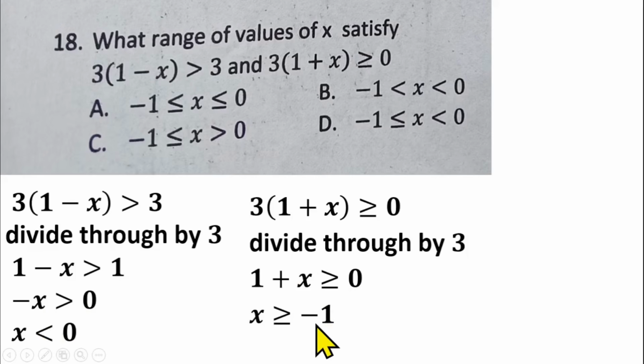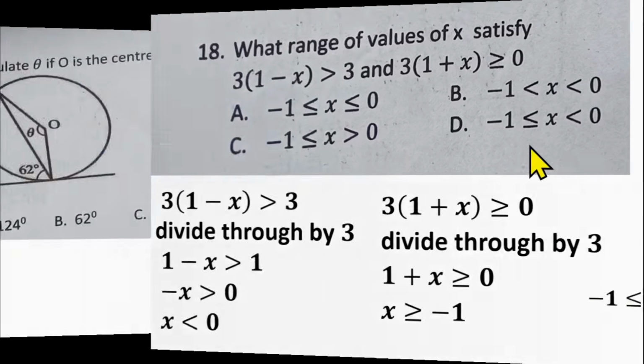Between minus 1 and 0, which one is greater? 0 is greater than minus 1. So I'll have minus 1 on this side, which means x is greater than or equal to minus 1. That means minus 1 is less than or equal to x. Then here I have x is less than 0. So minus 1 is less than or equal to x, which is less than 0. That makes option D the right answer for question number 18.